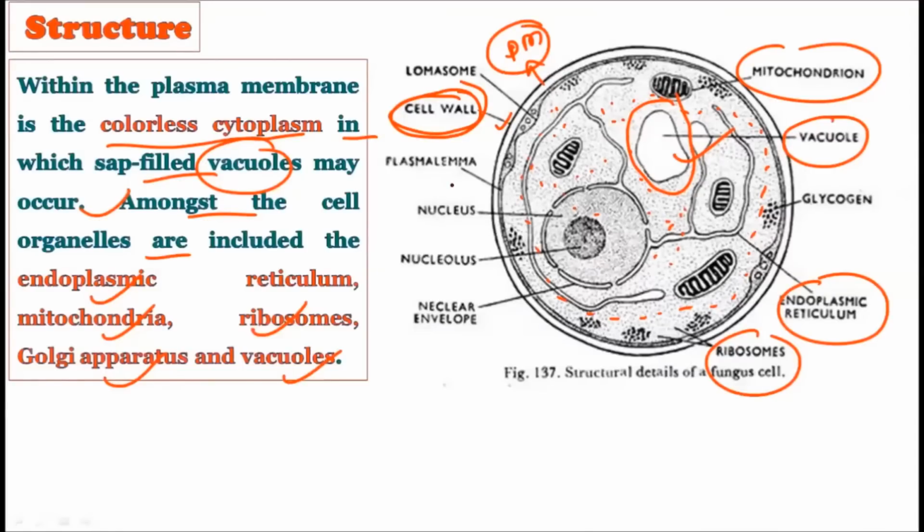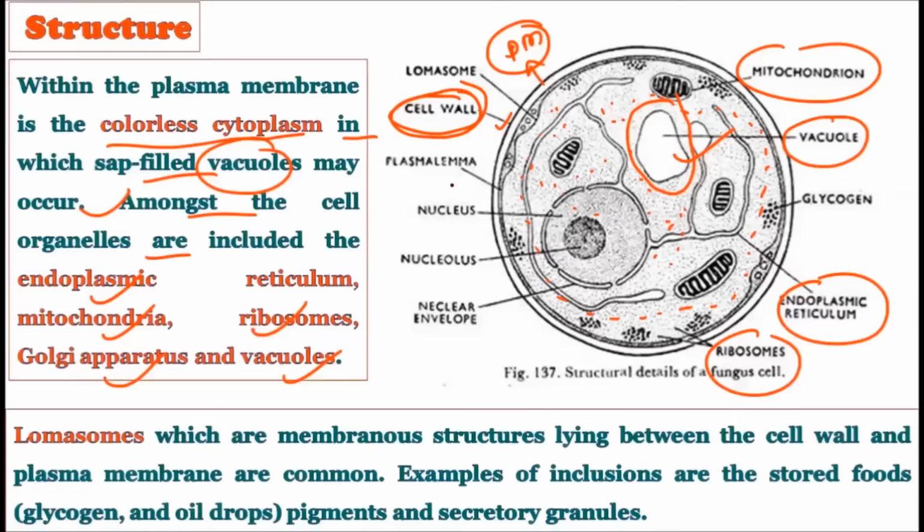Okay, when dealing with the fungus cell structure, we came to know that they are made up of the cell wall. After the cell wall they have the plasma membrane. Inside the plasma membrane they have the colorless cytoplasm, and in that colorless cytoplasm they possess many membrane bound organelles like vacuole, endoplasmic reticulum, mitochondria, Golgi apparatus, etc.